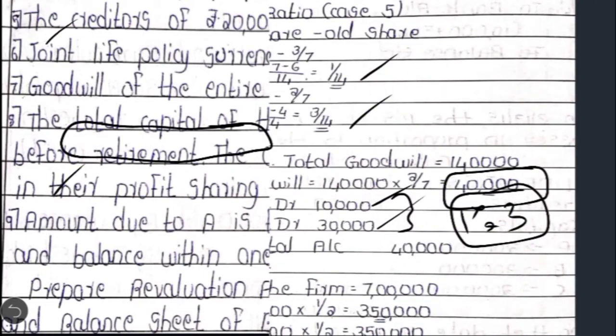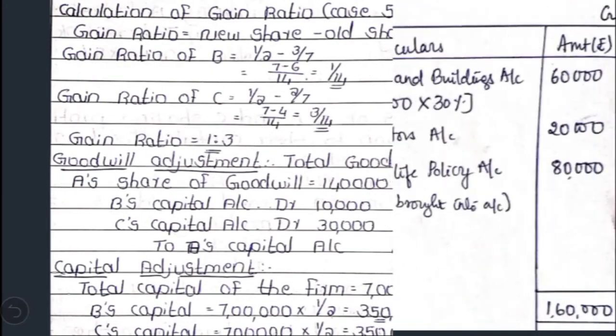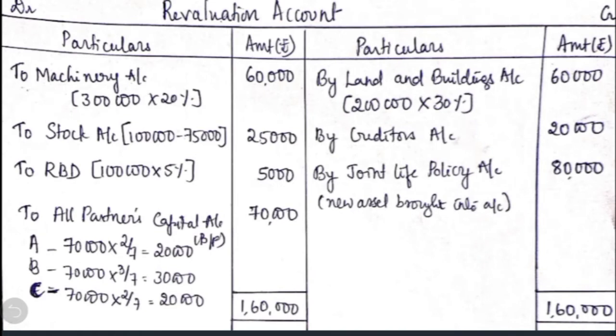So let us now prepare the revaluation account. So in the revaluation account, for decreasing the value of machinery, we have to write on the debit side, for decreasing the value of stock, and then for creating the RBD. Then coming to the credit side, for appreciation in the value of land and building, for writing back 20,000 from the creditor, which is a revaluation profit, and for bringing into record one more new asset, joint life policy.